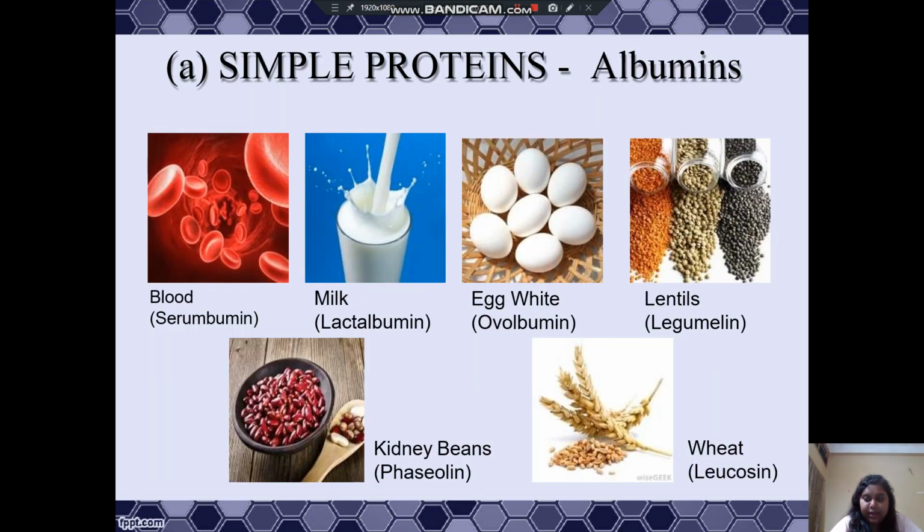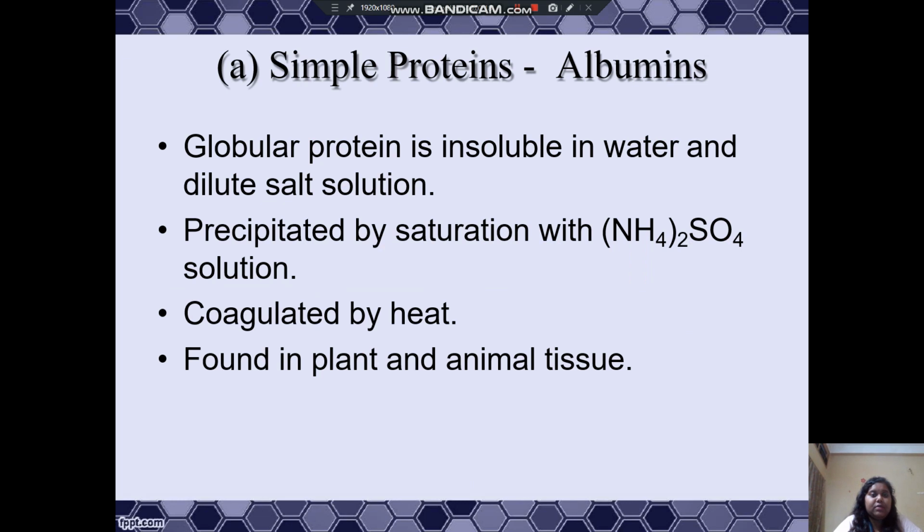Now the simple proteins are the albumins. In blood, it is serum albumin. In milk, it is lactalbumin. In egg white, it is ovalbumin. In lentils, it is legumelin. In kidney beans, it is phaseolin. And in wheat, it is leucosin. So these are the different pictures of simple proteins.